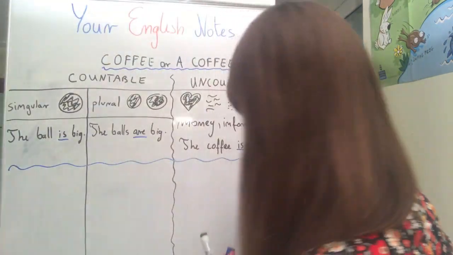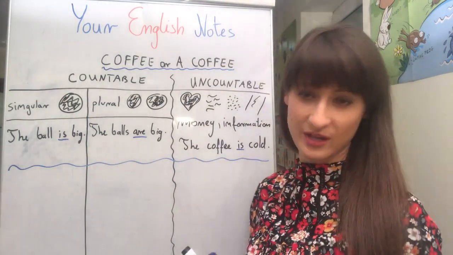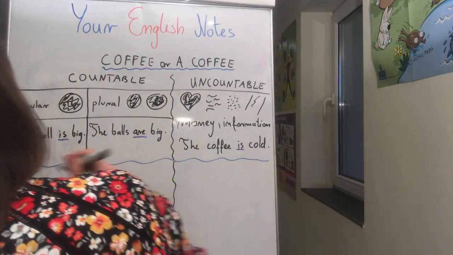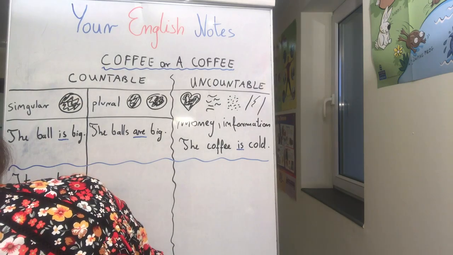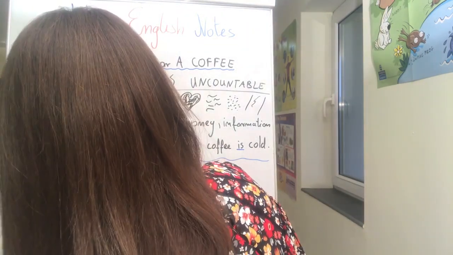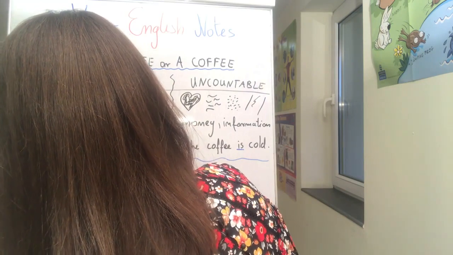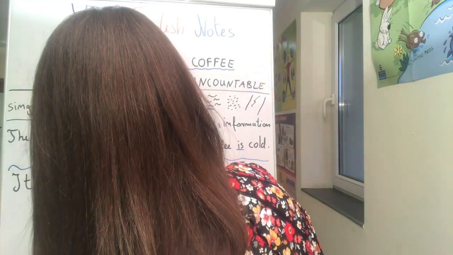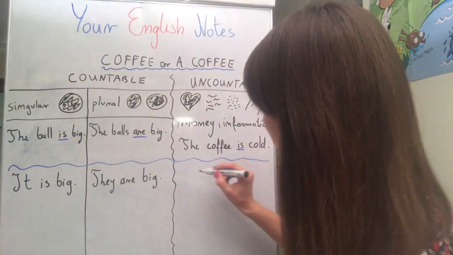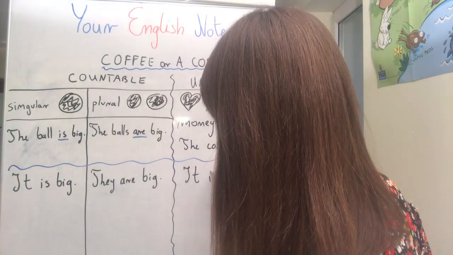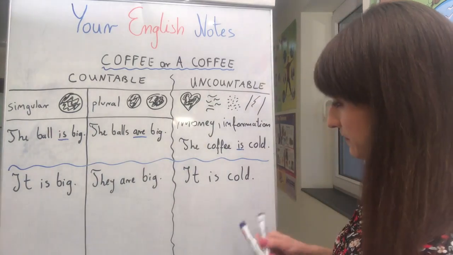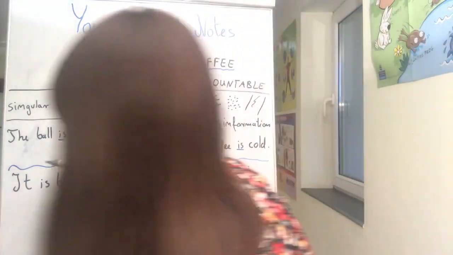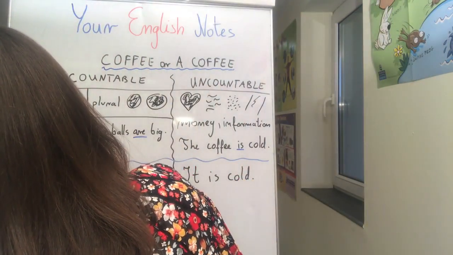And the second one is, again, I write some examples for you. It is big. They are big. And it is cold. Okay. Now I would like you to look here.